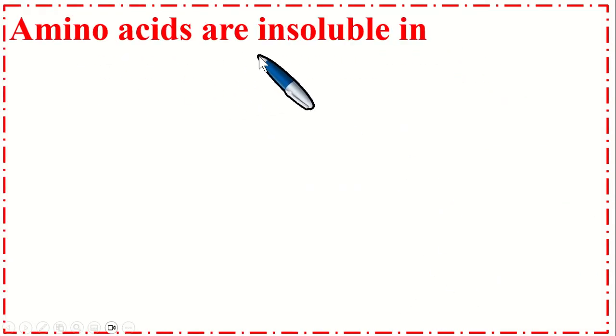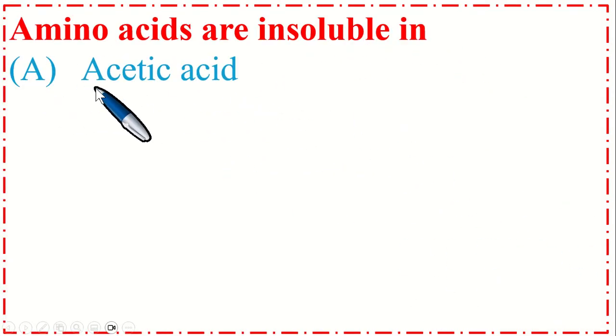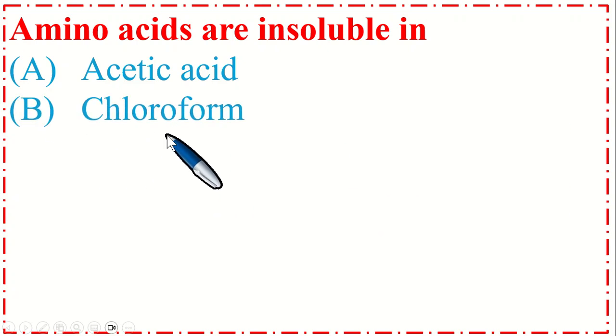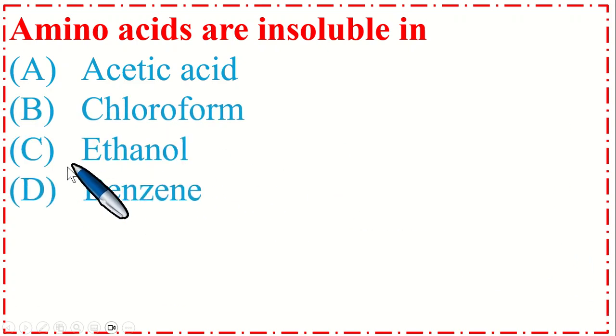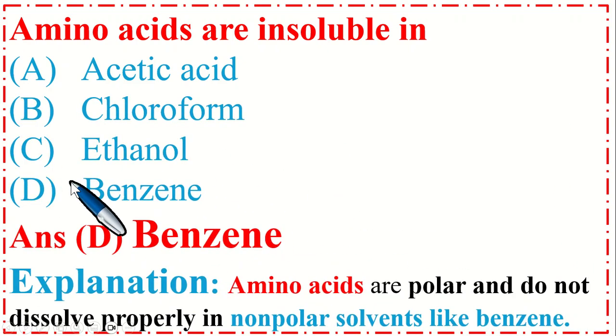Amino acids are insoluble in option A acetic acid, B chloroform, C ethanol, and option D benzene. So the correct option is D benzene. Amino acids are polar and do not dissolve properly in non-polar solvents like benzene.